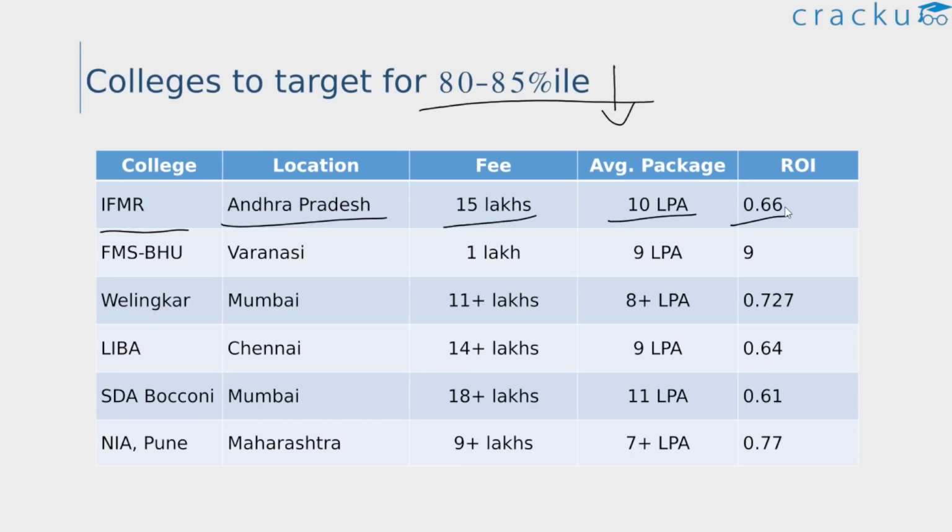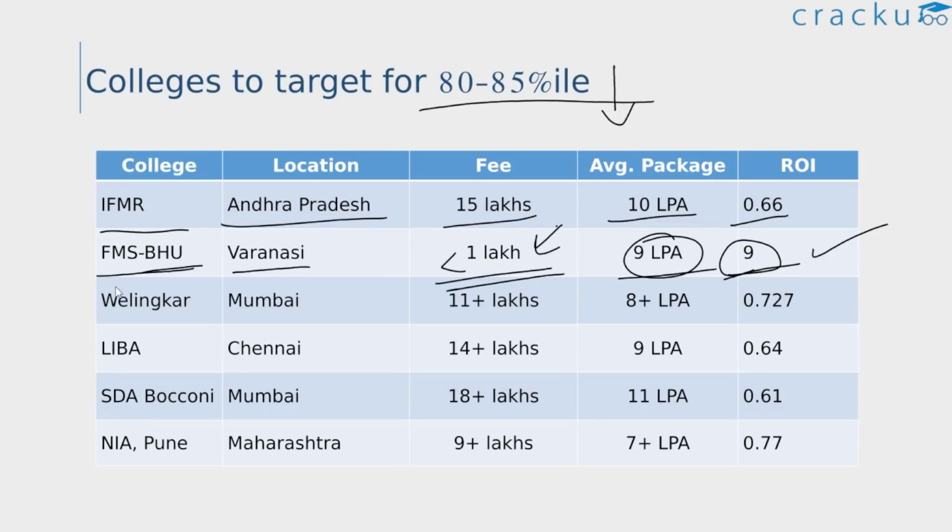Next, we have the Faculty of Management Studies BHU, that is the Banaras Hindu University, located in Varanasi. The fees is less than 1 lakh, guys. So this is a good college again. The fees is not even 1 lakh, I think slightly less than 1 lakh, and the average package is 9 lakhs. So in terms of ROI, this is the best college to consider in this list. So you can definitely consider applying to this college, and if you especially score around 85 percentile, you have good chances of getting into this college.